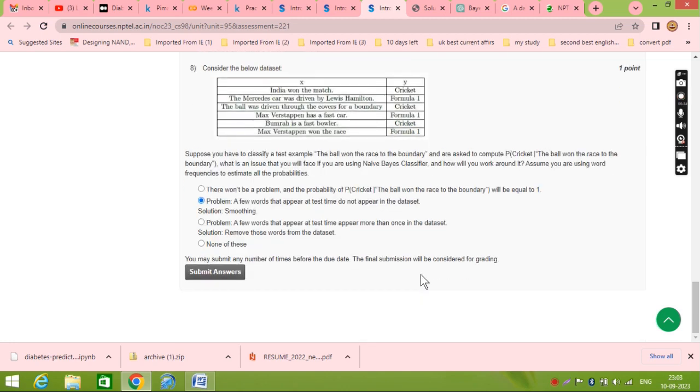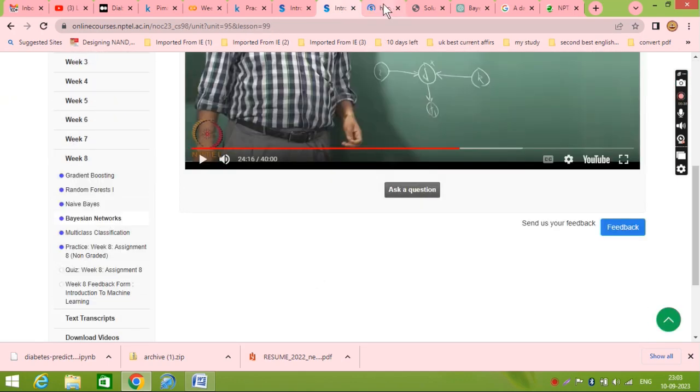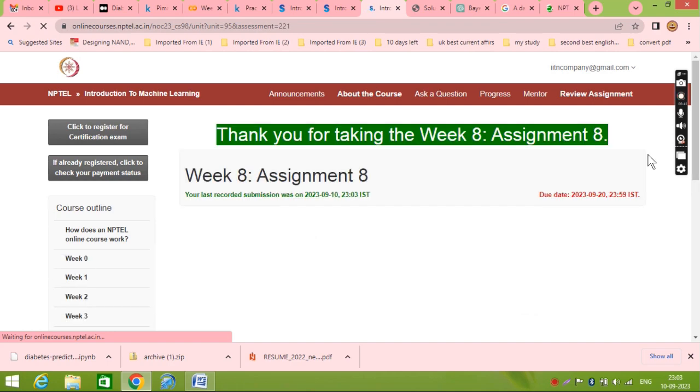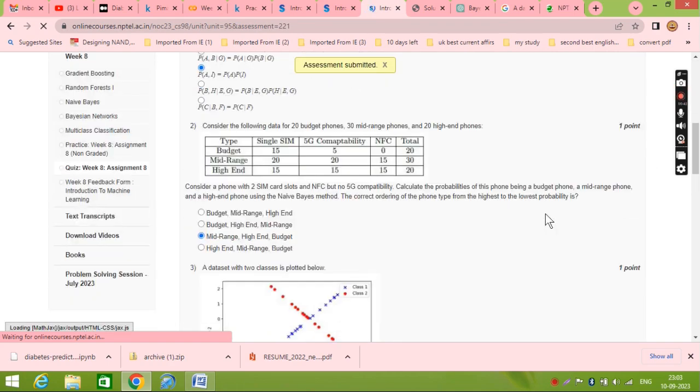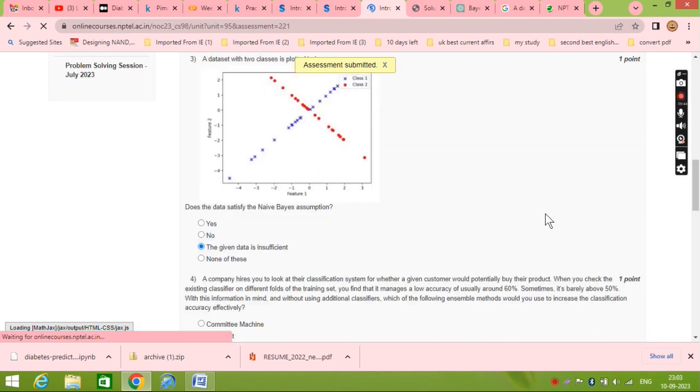Now I am feeling sleepy, so I should submit the answer. I am not saying all are correct, but according to my knowledge, whatever he is explaining here, I got this answer, because I am also solving the questions according to his lecture. We are not saying all the questions are correct. Again, you can modify and resubmit if you are getting the correct answer. If there is any mistake, I will also write it in the